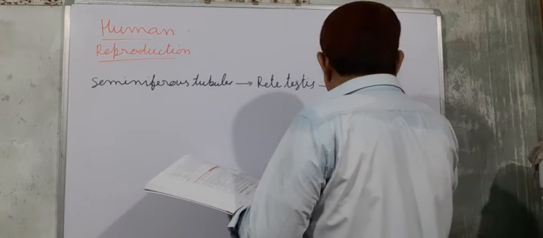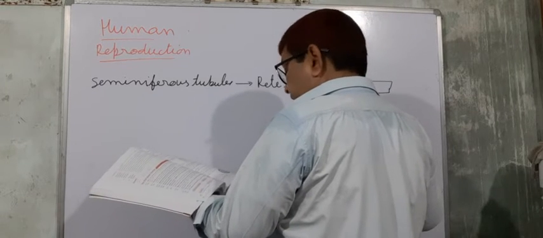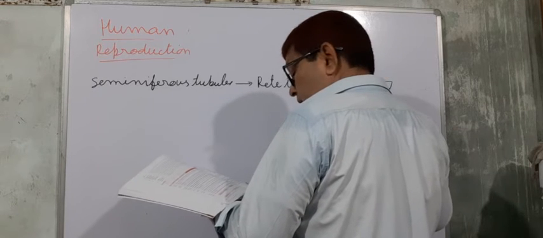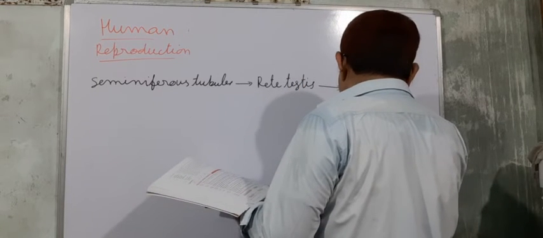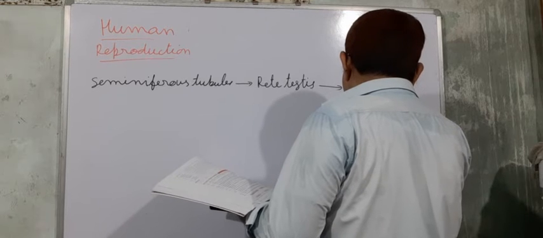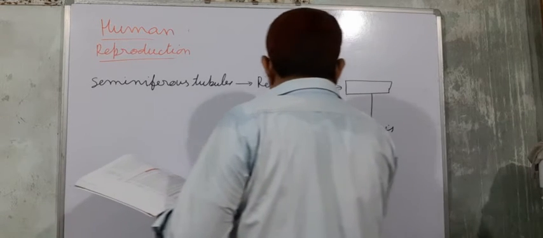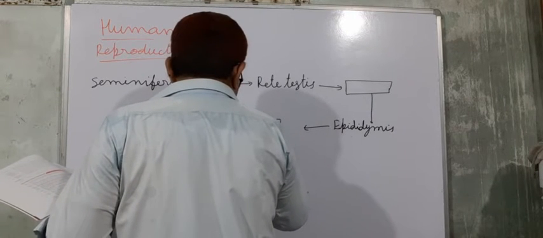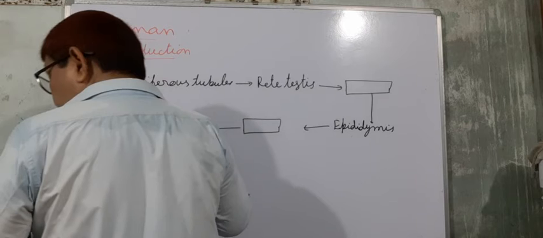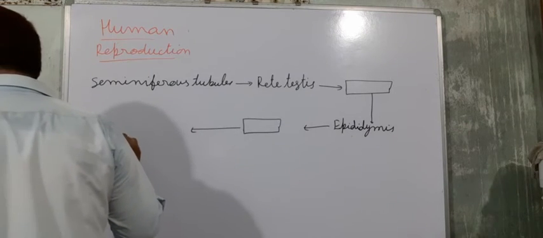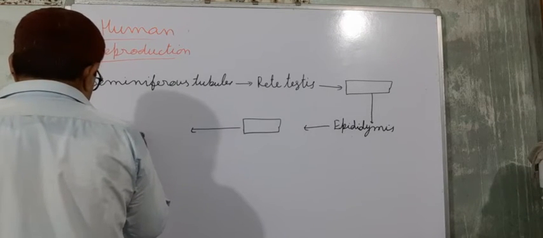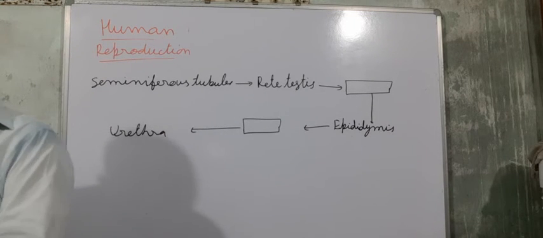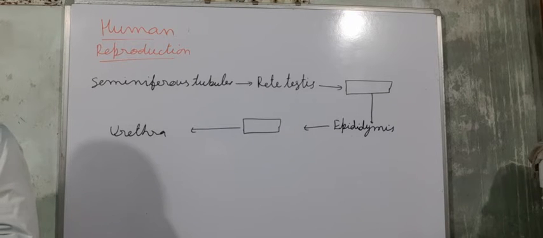You have to write here, and from here it is epididymis. From the epididymis once again a blank, and from here it is urethra. You have to complete the path of sperm transport.